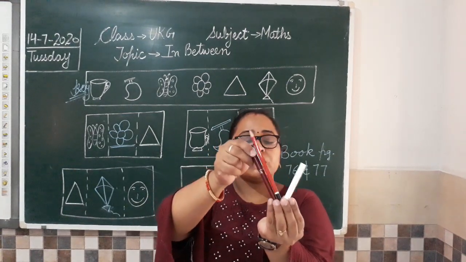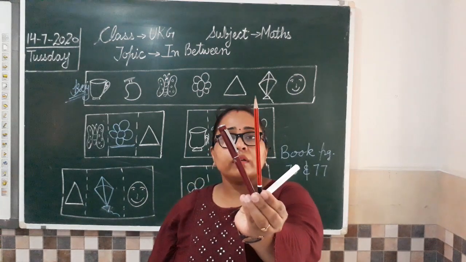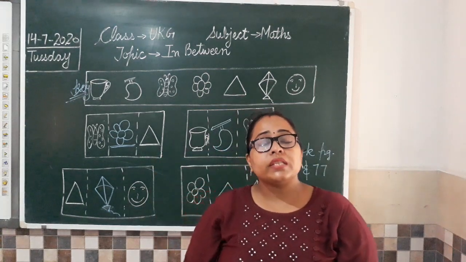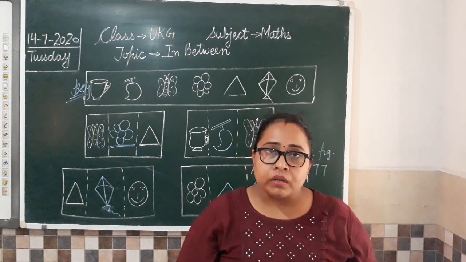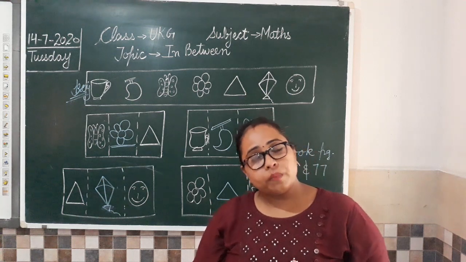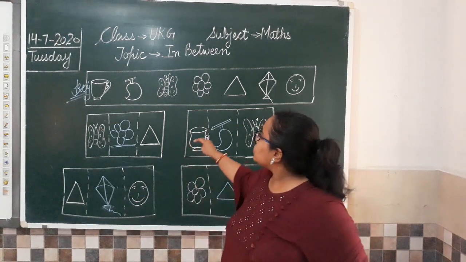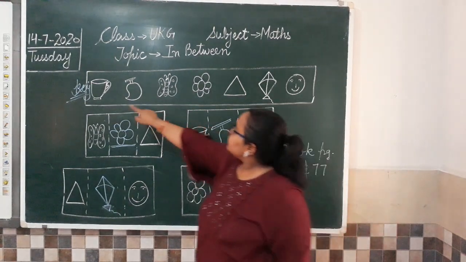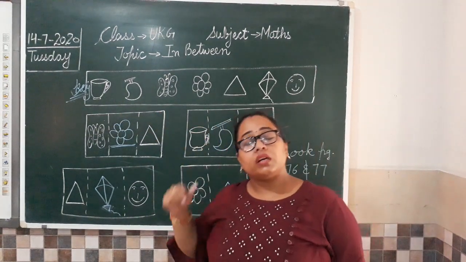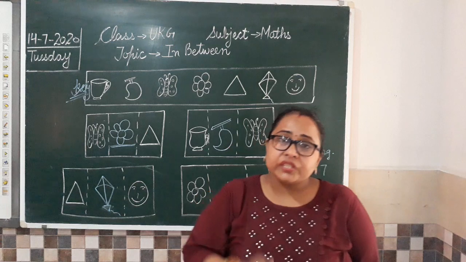Now if I change the position, can you tell me what is in between now? Yes, what is in between? Now we have pencil in between. So in between means किसी भी दो ऑब्जेक्ट, दो नंबर्स या दो पिक्चर्स के बीच में जो आता है, that is in between. दो ऑब्जेक्ट्स भी हो सकते हैं, as I have shown you, pencil, pen and chalk. Then pictures also, दो पिक्चर्स के बीच में, like cup and butterfly के बीच में, as I told you here. Then we have done the same concept with numbers also. So in between means बीच वाला.